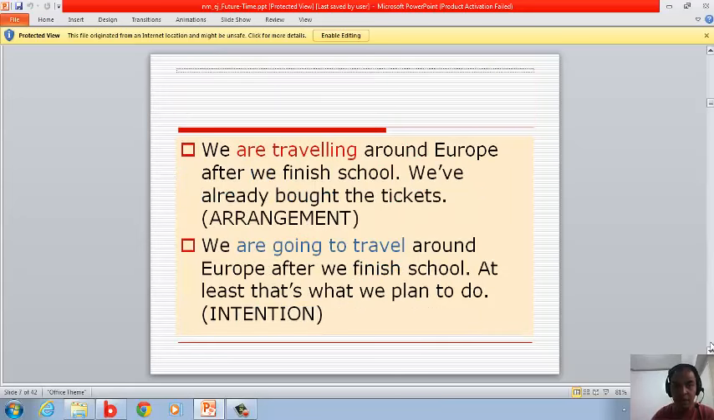For example, "We are traveling around Europe after we finish school. We have already bought a ticket." Where do you think is the present continuous? It is traveling. It has been arranged already. Another one, "We are going to travel around Europe after we finish school." At least that's what we have planned to do. It is an intention, so this is going to. Okay?